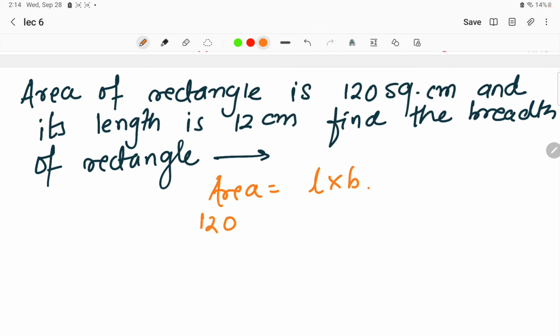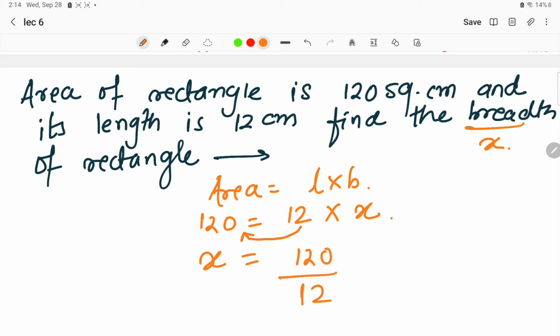What is given? Area is 120 square centimeter, equals to 12 is the length, and the breadth is what? X, for example. So we are considering the breadth as x. This is in multiplication, so when it goes to this side it will move into division. So 120 divided by 12, this means that 10 centimeter is the breadth of the particular given rectangle.